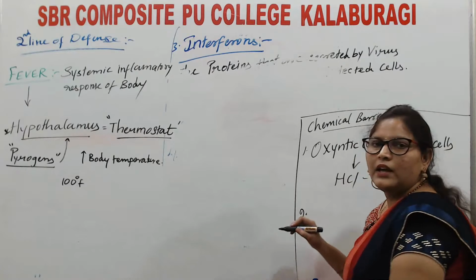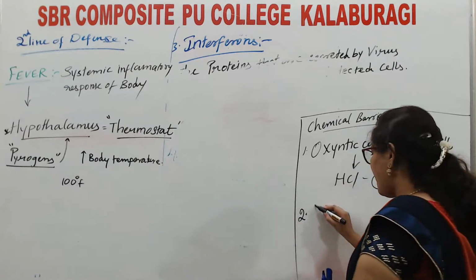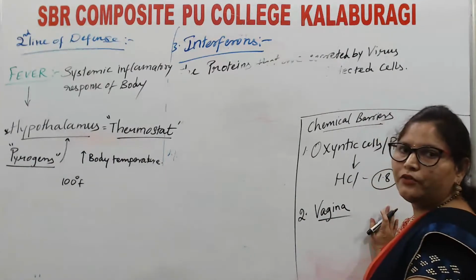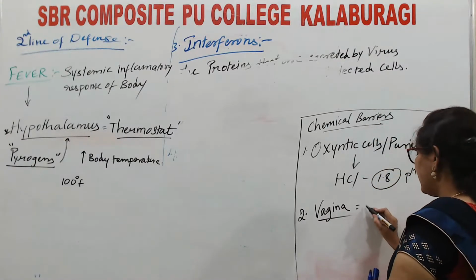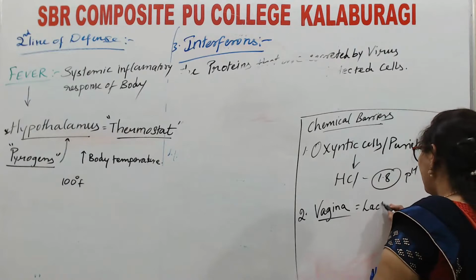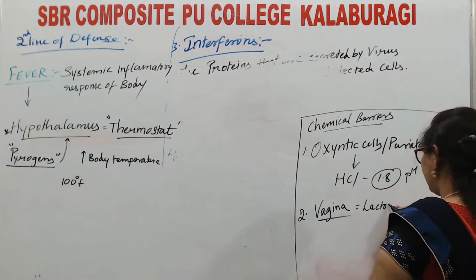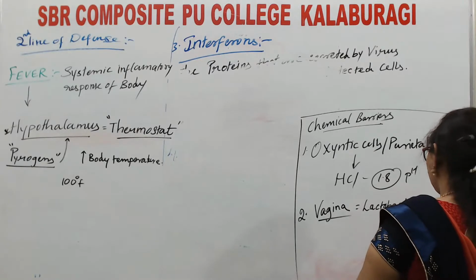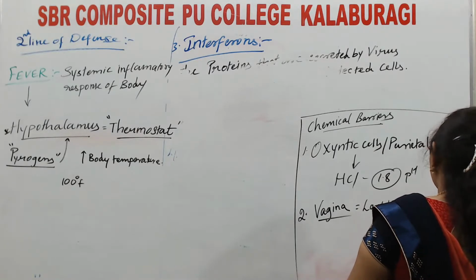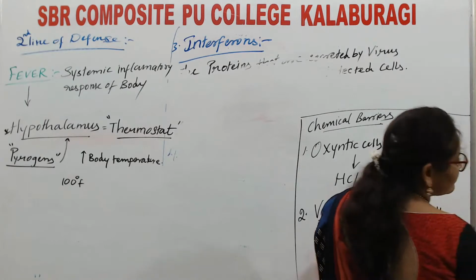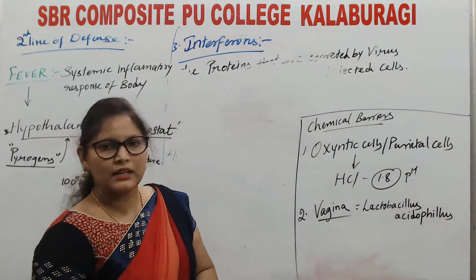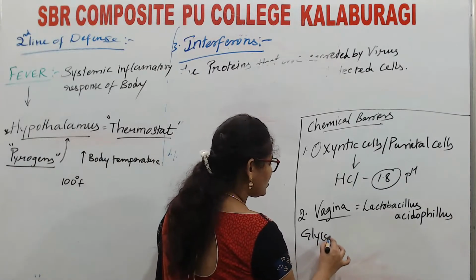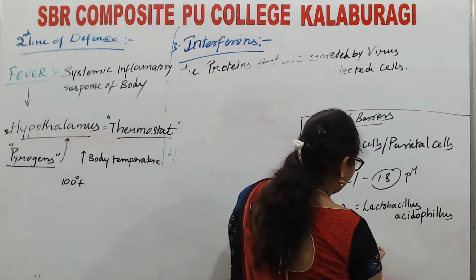And next one, the female vagina consists of a bacteria called Lactobacillus acidophilus. What does it do? It will convert the glycogen into lactic acid.